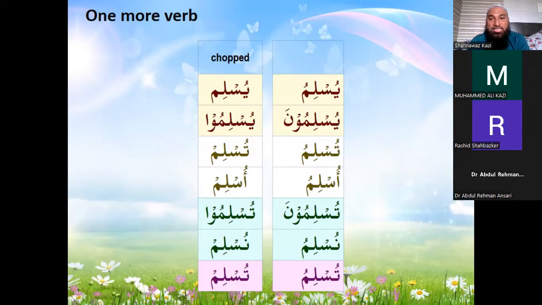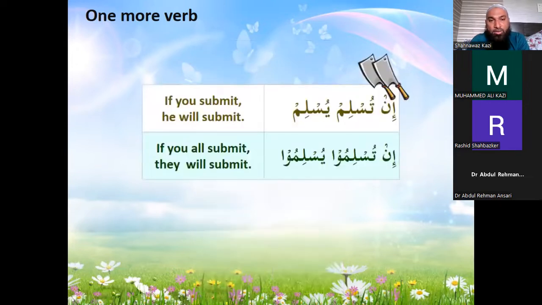Right. So the Aslama Yuslimu form, the fourth form, is Yuslimu, Yuslimuna, Tuslimu, Tuslimuna, Uslimu, Nuslimu, and Tuslimu. But when it gets chopped, it becomes Yuslim, Yuslimu, Tuslim, Tuslimu, Uslim, Nuslim, and Tuslim. So, if you submit, he will submit. In Tuslim, Yuslim. In Tuslim, Yuslim.